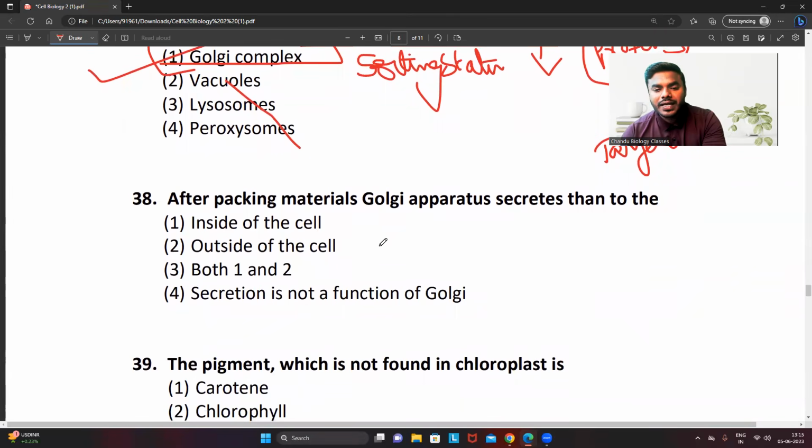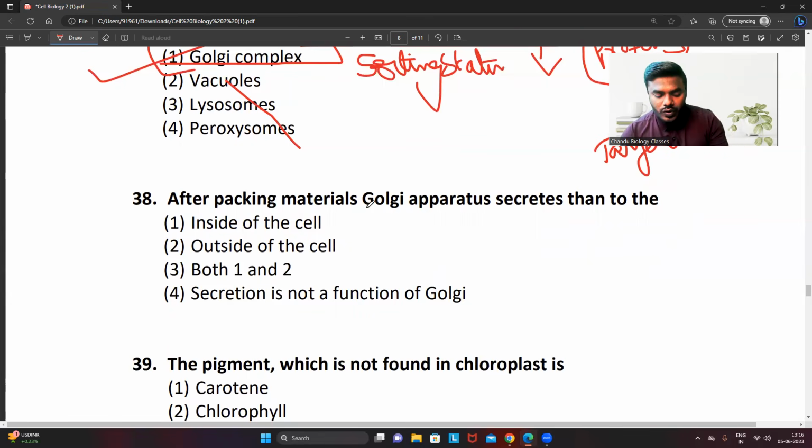Question number 38. After packing materials, the Golgi apparatus secretes them to the, very important, right? See, once all the materials, the proteins or the enzymes, are packed into the Golgi apparatus, it is going to secrete them into different compartments.